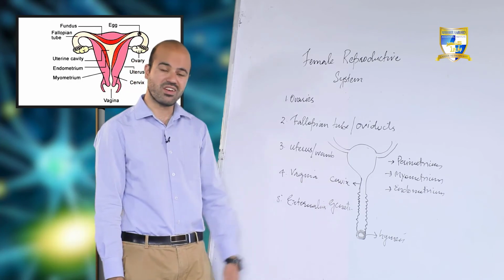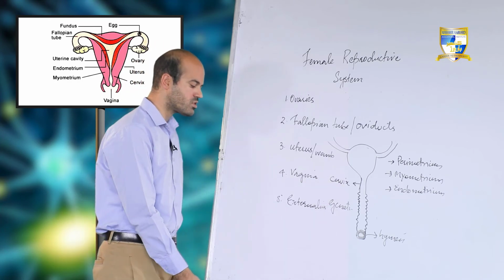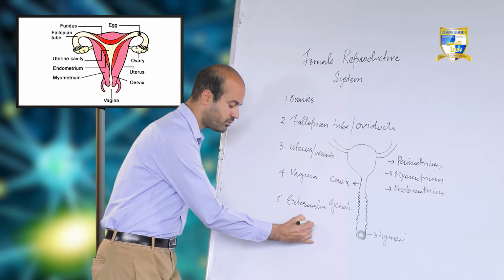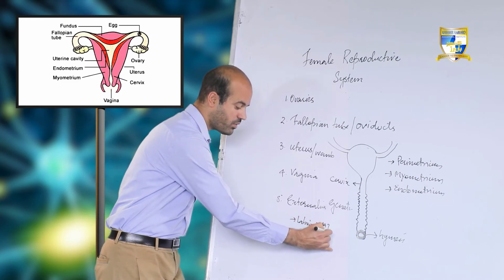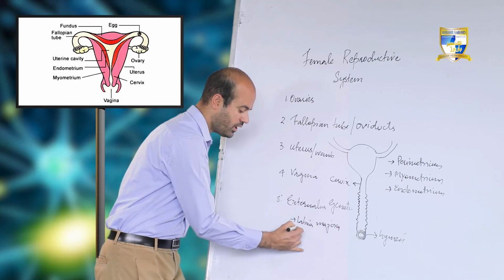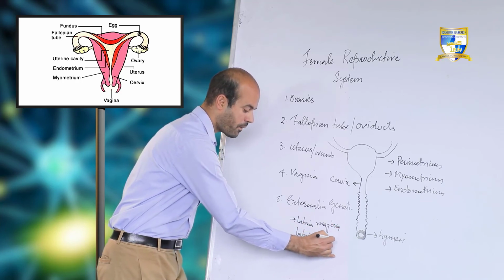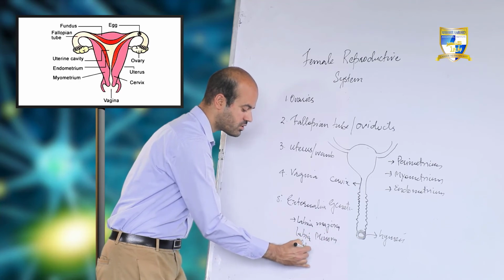Then inside the vagina you will see there are small structures like labia majora, labia minora, then we have clitoris.